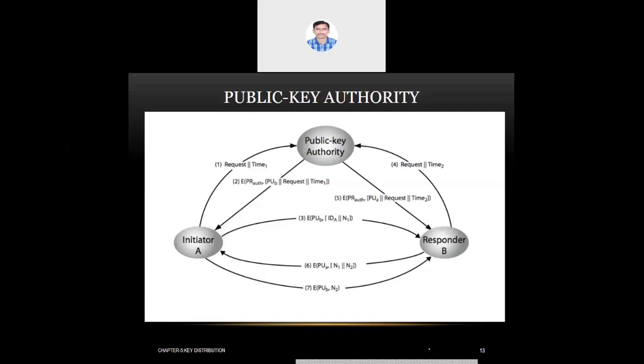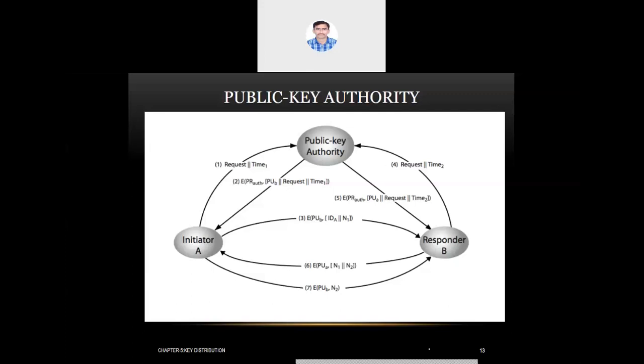So now A, the initiator, is the genuine, trusted person, so he can easily decrypt the sixth transaction using his private key. Then he gets to know about N1 and N2. N1, which he sent to B, he got the same N1 back from the other end. So now A comes to know that B is the trusted person. Whichever message I sent using a public key has reached B only, and I'm getting a response from B.